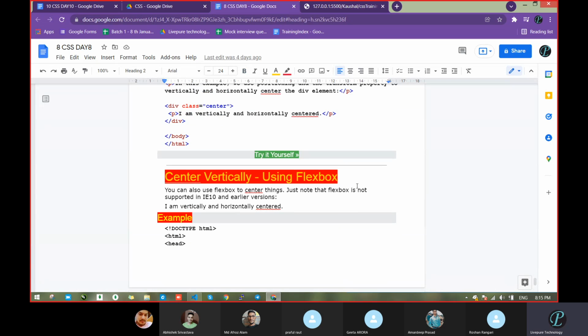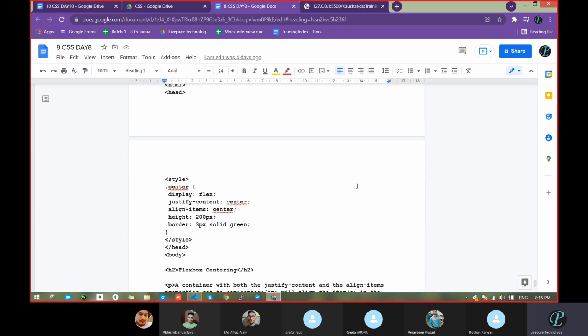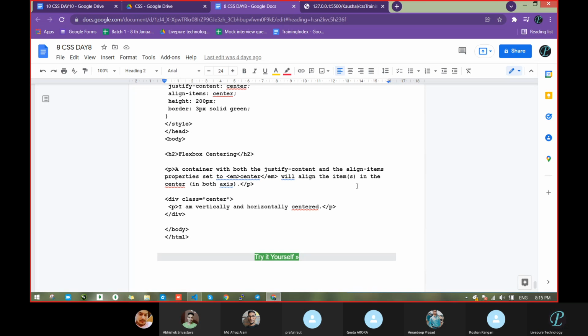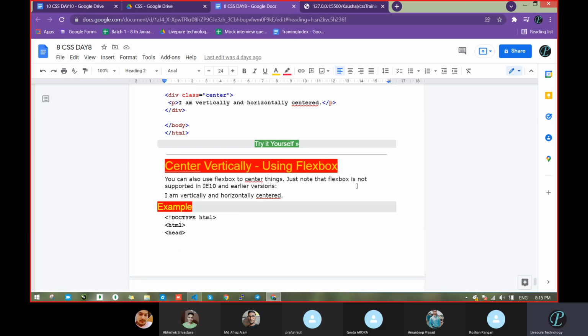So this code is already centering vertically using flexbox. Flexbox we will see there also, but we had already seen that in the first example of this one itself. So these are the different ways by which you can move your text to the center, left, vertical and horizontal. That is the thing.